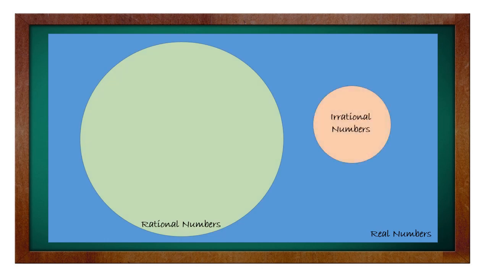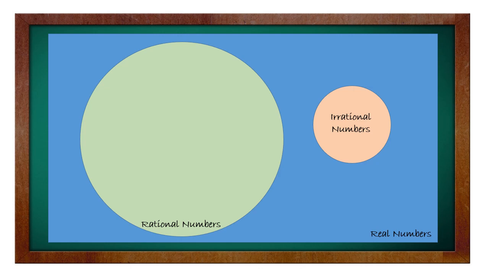Okay? So, pwede din natin siyang ilagay into Venn diagram. So, yung rectangle natin, which is the universal set, that's considered our real numbers. So, any numbers, they are all called real numbers. So, sa real numbers natin, meron tayong dalawang subsets. We have the rational numbers and the irrational numbers. So, kung babalikan natin, this is considered as disjoint set because rational and irrational numbers do not have common elements.